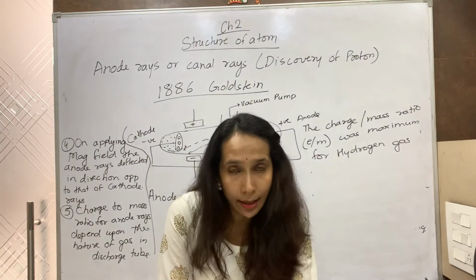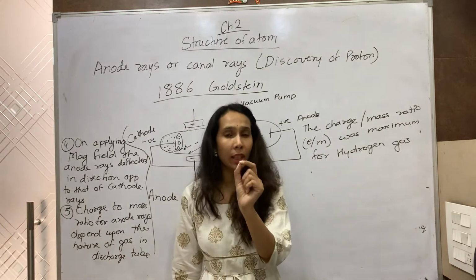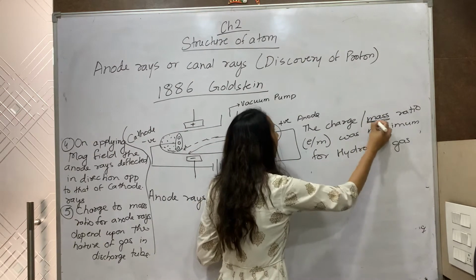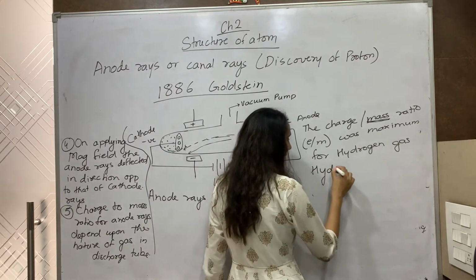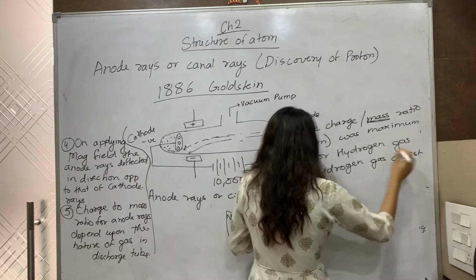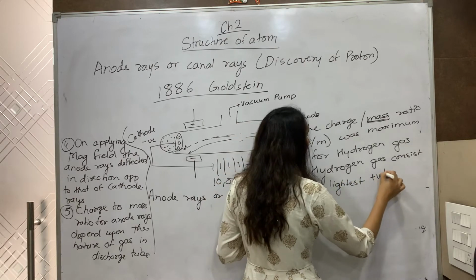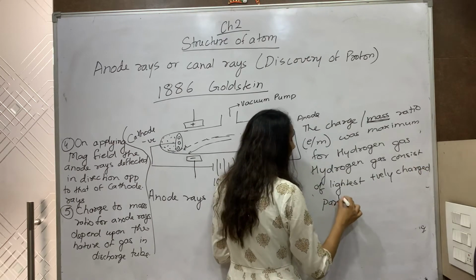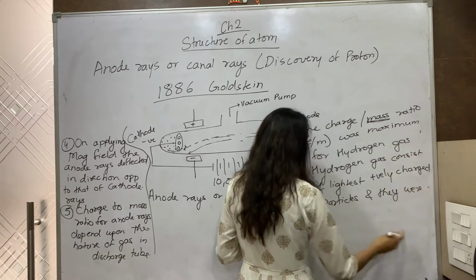So it was considered that the hydrogen gas consists of the lightest positively charged particles, because a higher value means lower will be the mass. So it was considered that the hydrogen gas consists of the lightest positively charged particles, and these particles were called protons.